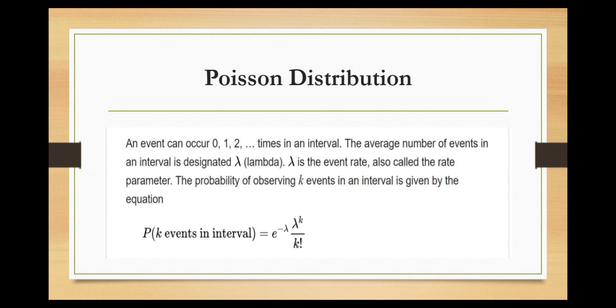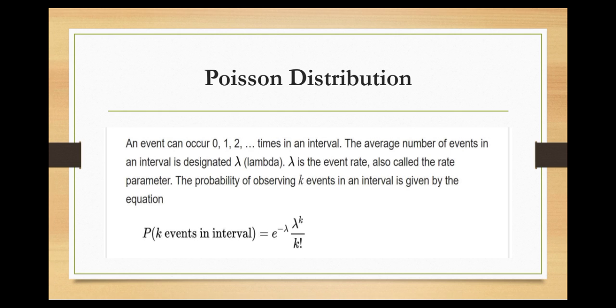Poisson distribution. An event can occur 0, 1, 2 times in an interval. The average number of events in an interval is designated lambda. Lambda is the event rate, also called the rate parameter. The probability of observing k events in an interval is given by the equation.